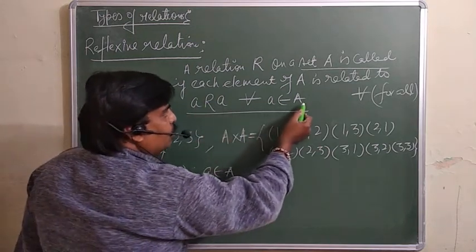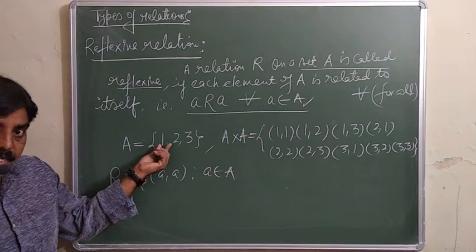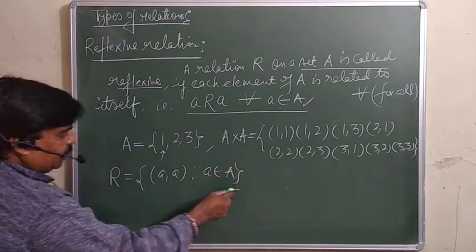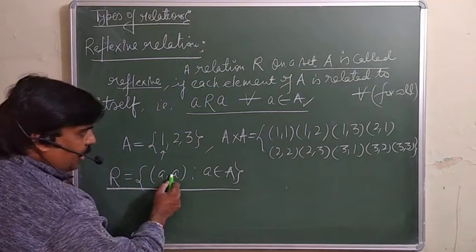For every a belonging to A, means every element of the set A. इस सेट A का हर एलिमेंट का रिलेशन अपने आप से, खुद से होना चाहिए. Like this is the relation which is reflexive. (a, a) belongs to R.